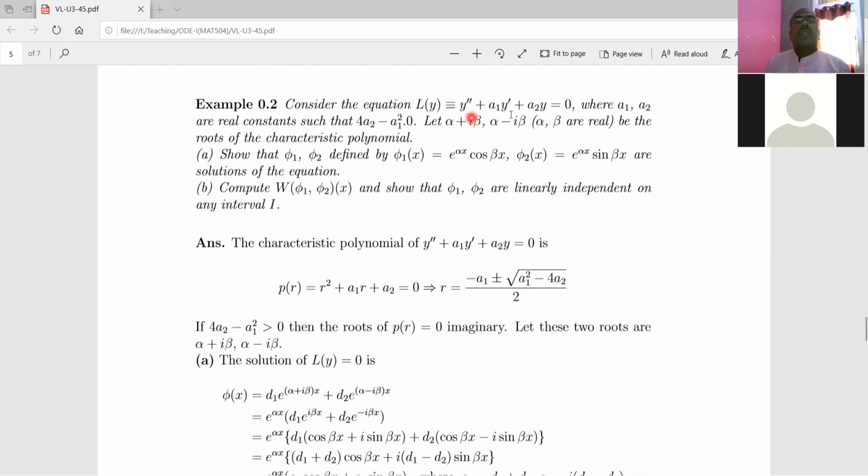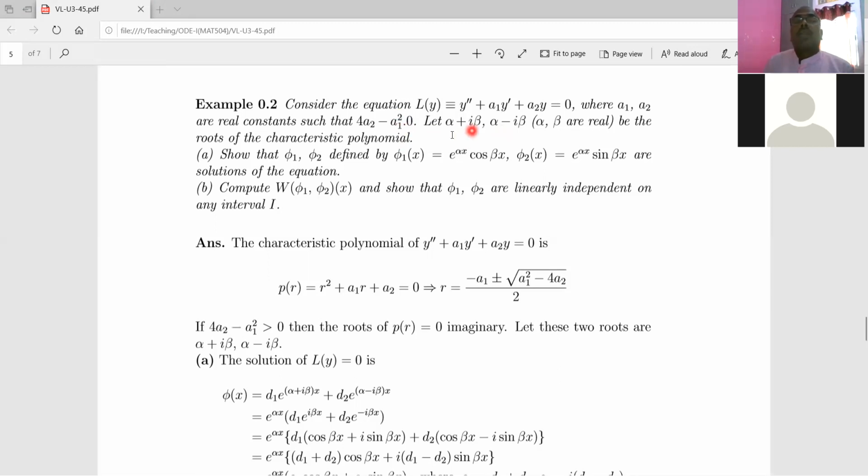We know that it is simply denoted by L of y, right? So what are a1 and a2? a1 and a2 are real constants such that this condition holds. In fact, this condition is 4a2 minus a1 square is not equal to 0.